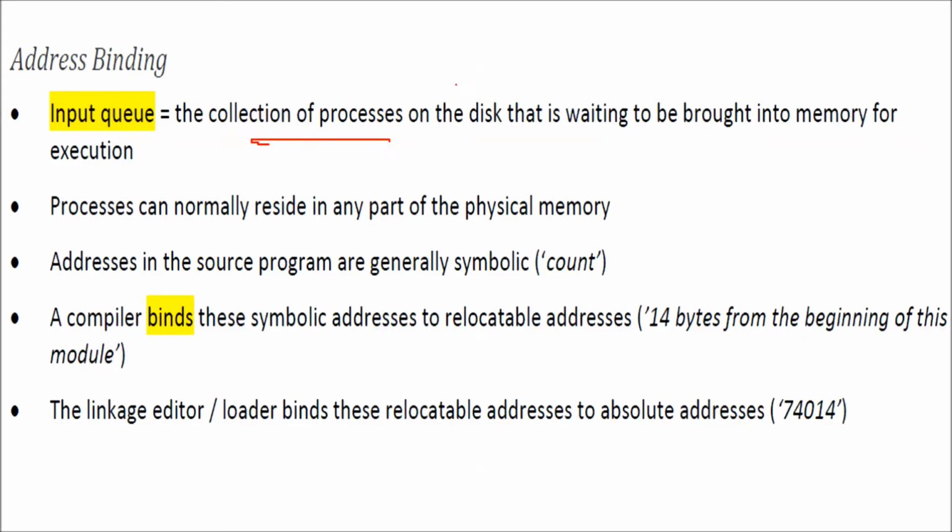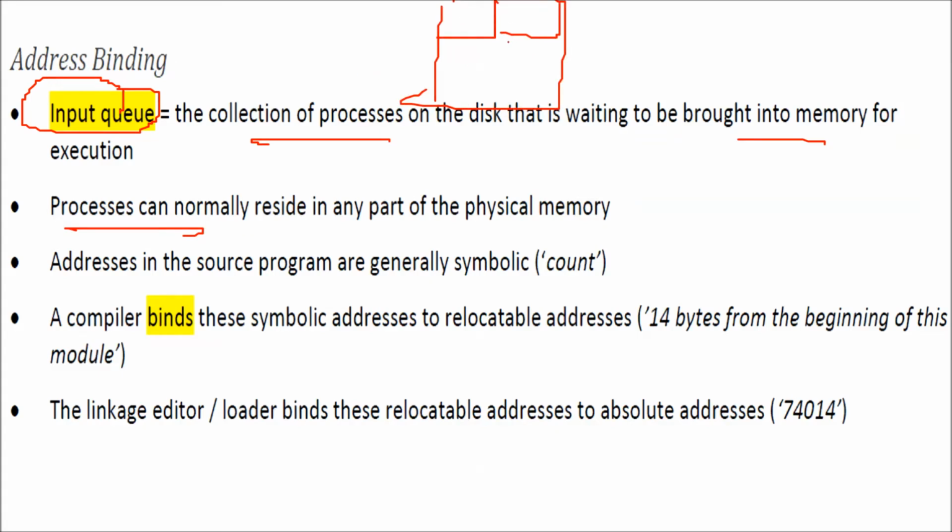So the collection of processes on the disk that are waiting to be brought into memory for execution are kept in the input queue. Processes normally reside, or can reside, in any part of the memory. If this is the main memory, it can reside in any part. So addresses in the source program are generally symbolic.